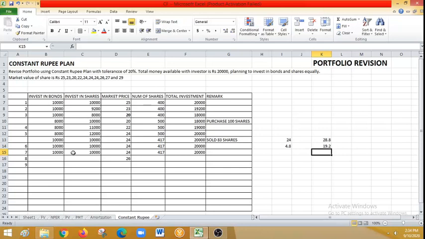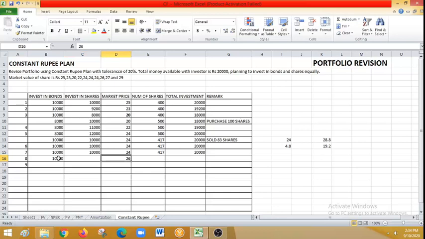Now it is 26, so no need for portfolio revision. When will the portfolio revision happen? The price now is 24. Either it should increase to 28.8, that is 20%, or it should decrease to 19.2. Then only will I get a portfolio revision. So there is no change in bond investments.